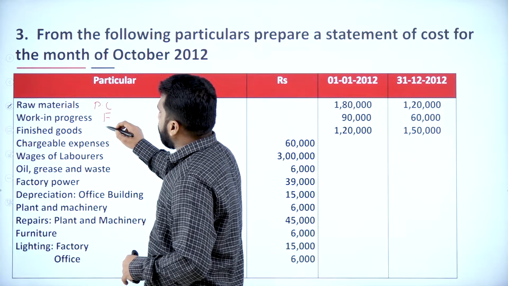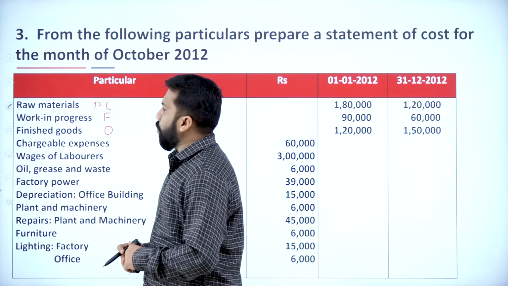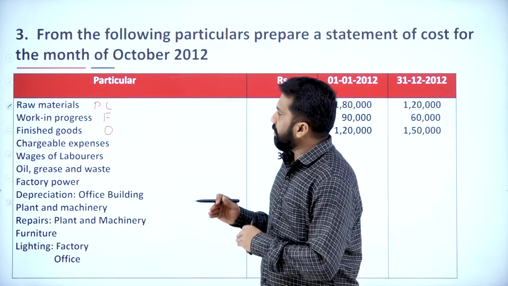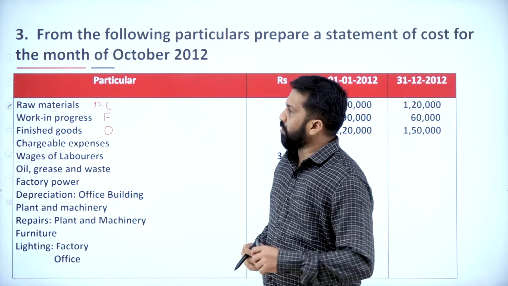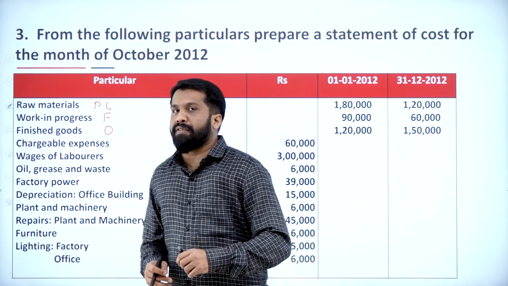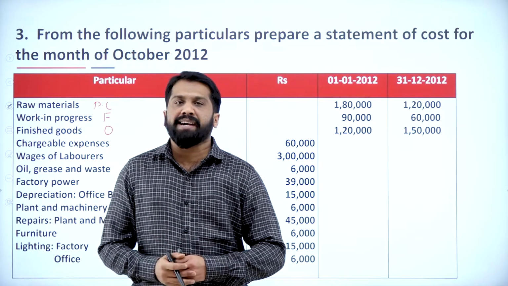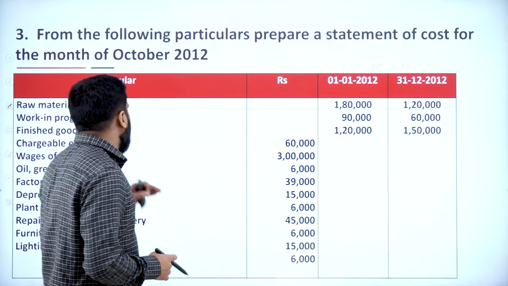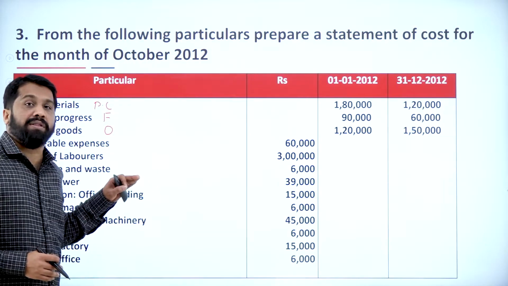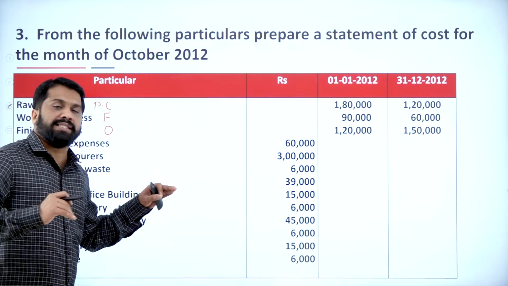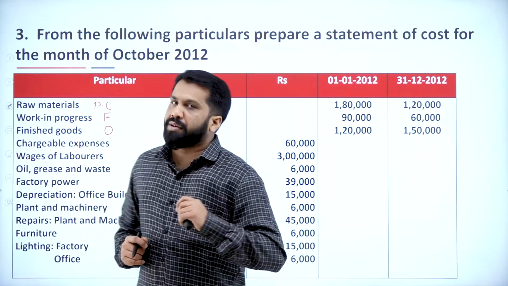Finished goods comes under your office overhead. Remember these things: raw material is prime cost, work in progress is factory overhead, and finished goods comes under office and maintenance. Now, all the opening stock we should add and all the closing stock we are supposed to subtract, or minus.